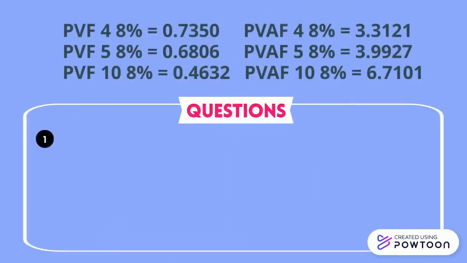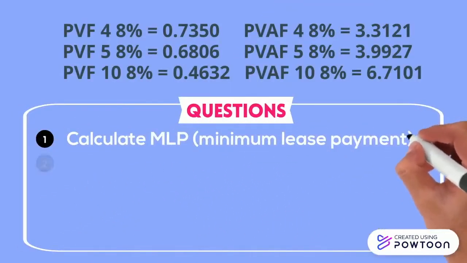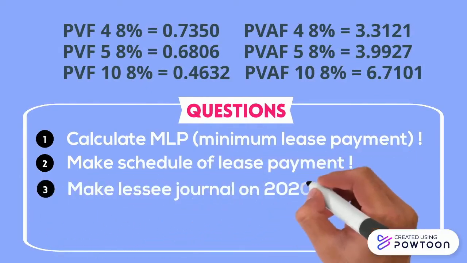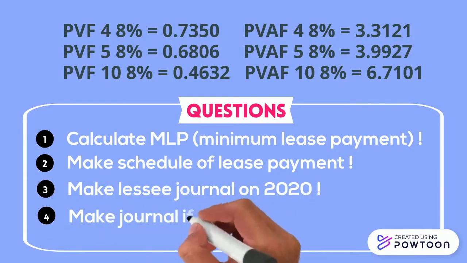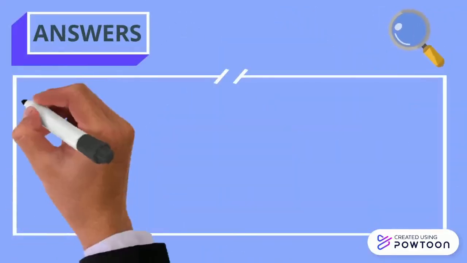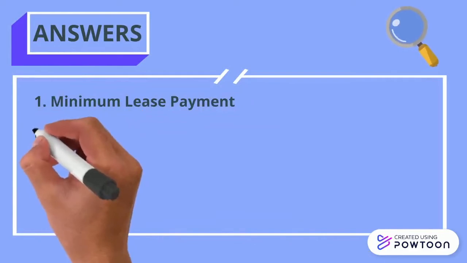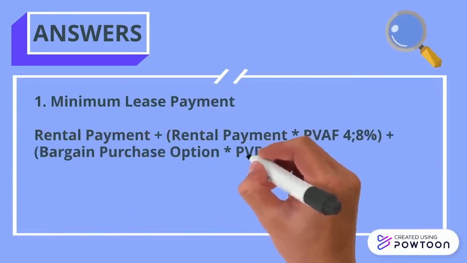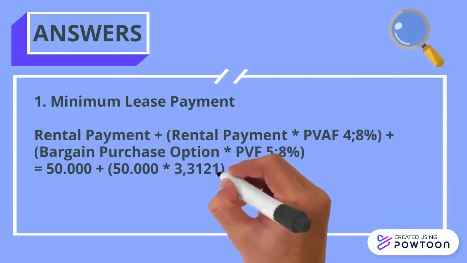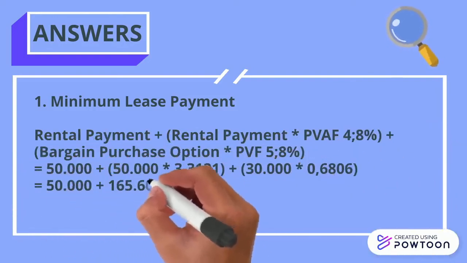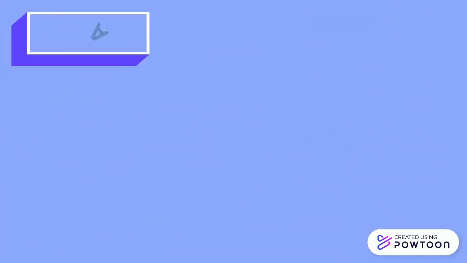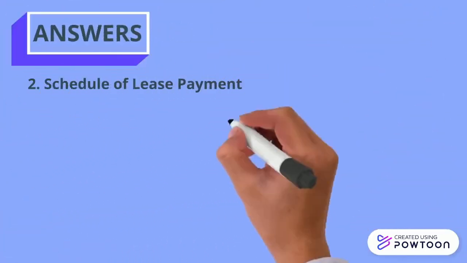So for the questions, we have to, first, calculate the minimum lease payment, second, make a schedule of lease payment, third, make a lessee journal on 2020, and fourth, make a journal if BPO is used. To answer those questions, first of all, we need to count minimum lease payment, which is rental payment plus, rental payment times FOR, 8%, plus, bargain purchase option times PVF5, 8%, which makes the total of the minimum lease payment as 236,023 rupiah.